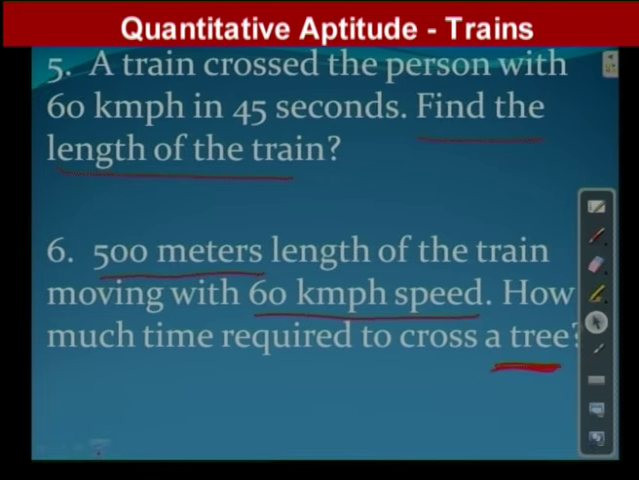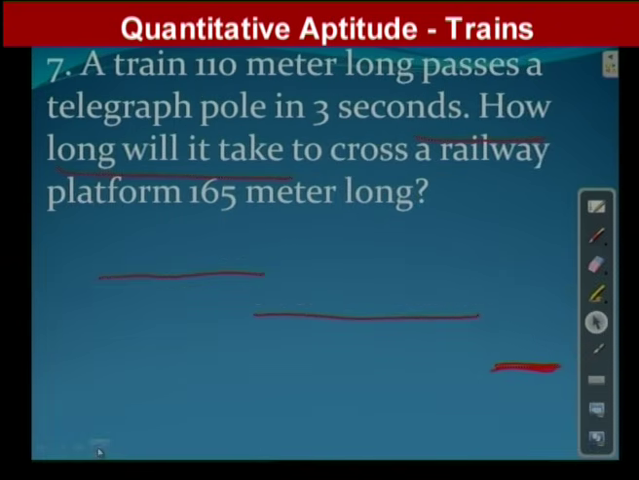Now we focus on question number 7. Observe here, the 7th question. What is given? The 7th question is as follows: a train 110 meters long passes a telegraph pole in 3 seconds. How long will it take to cross a railway platform 165 meters long? Beautiful question. Here the train length is also given. Train length is equal to 110 meters.